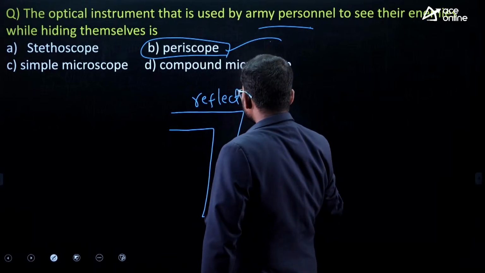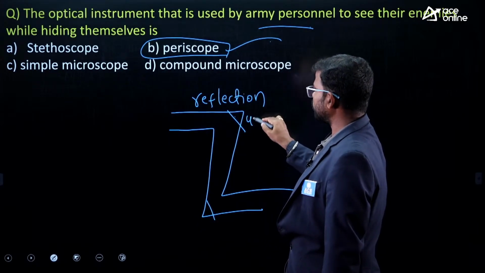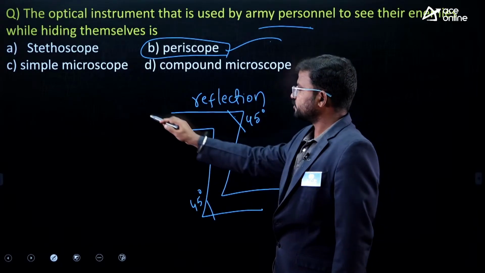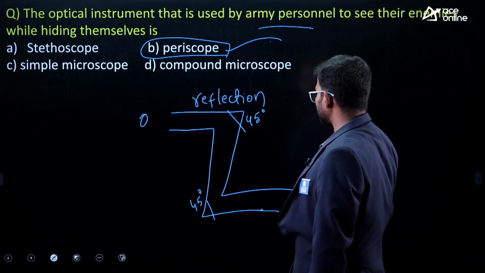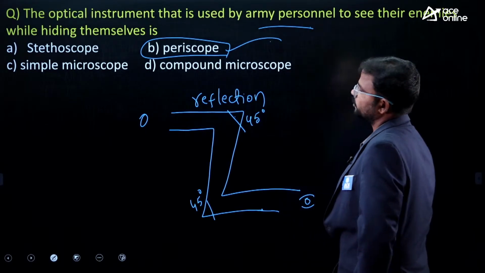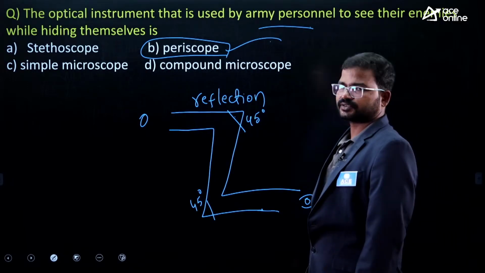Here it is having two plane mirrors. Those plane mirrors' angle would be 45 degrees. When you place an object here, we can easily observe it from this location. That's why, guys, this type of instrument is majorly used by armed forces. Here the correct one is periscope, option B.